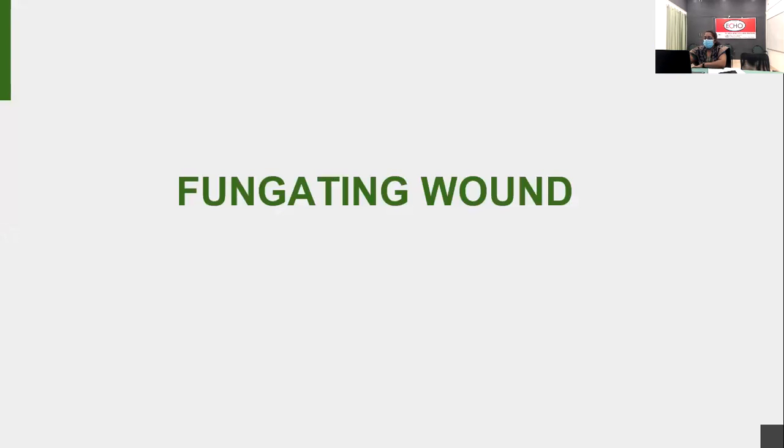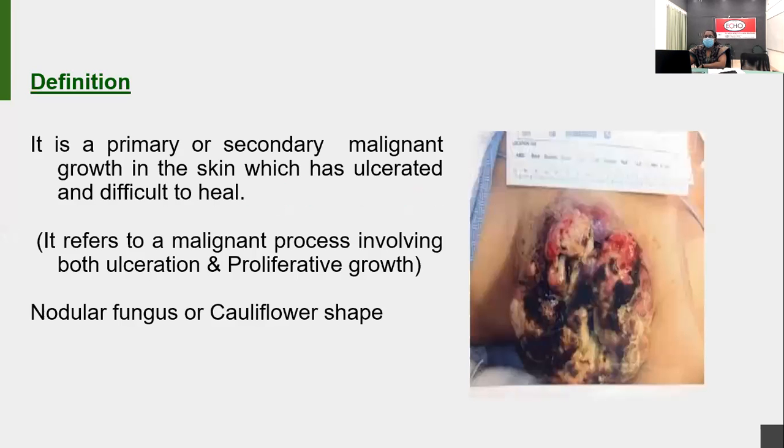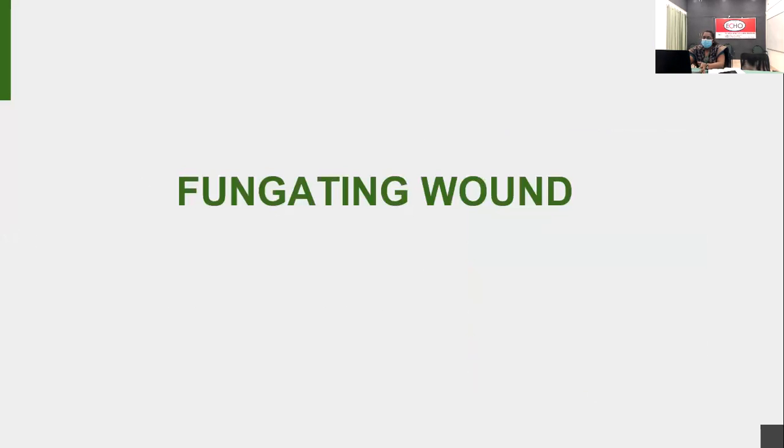So come to fungating ulcer management. Can anyone say what is the major difference between a pressure ulcer and the cancer wound? Please give some responses.